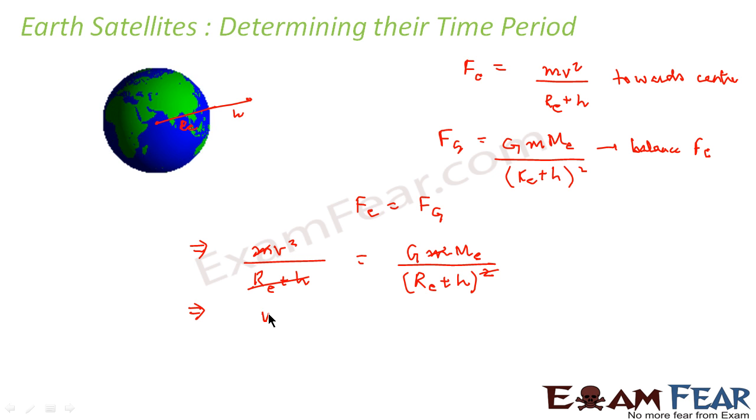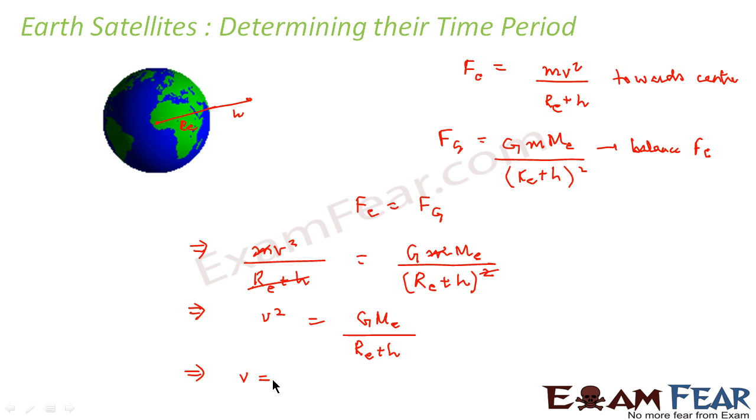So we get v square is equal to G Me divided by Re plus h. So we get from this v is equal to root over G Me divided by Re plus h. So this would be the velocity with which the satellite would be revolving around the Earth.